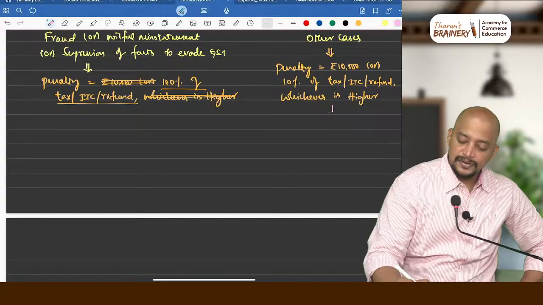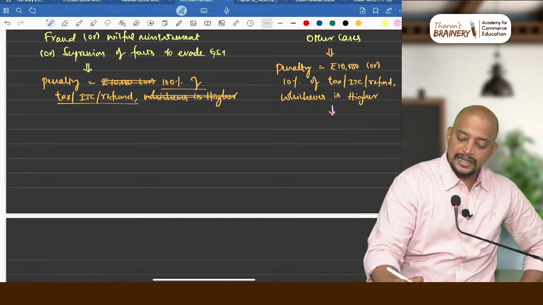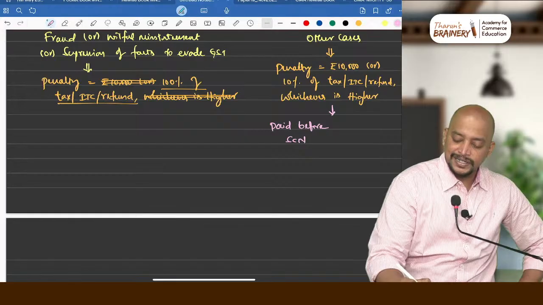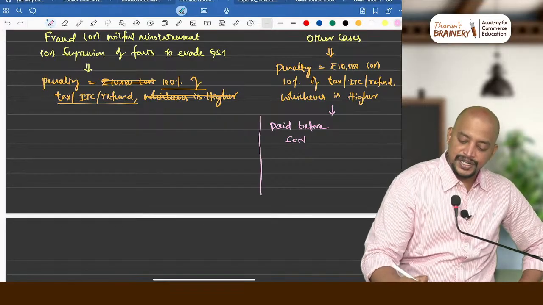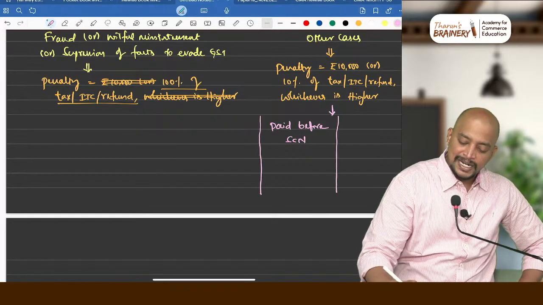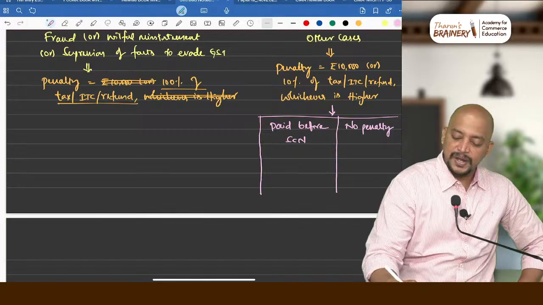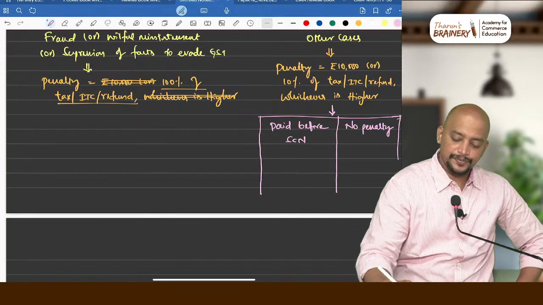Reduced penalty. Paid before show cause notice. If it is paid before show cause notice, penalty or no penalty? No penalty. There is no penalty if it is paid before show cause notice.